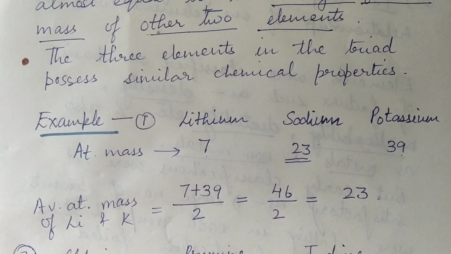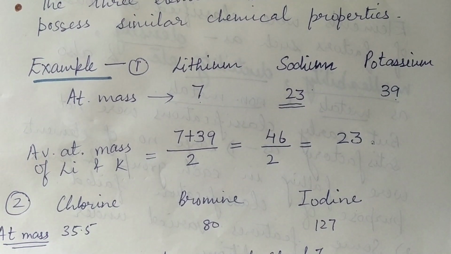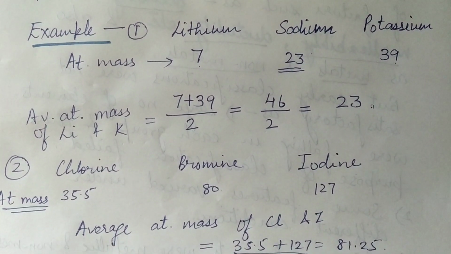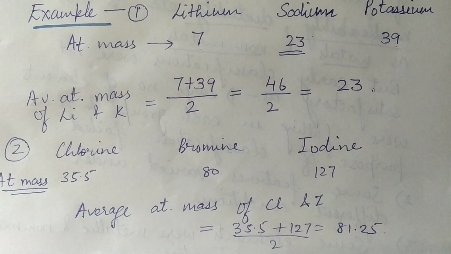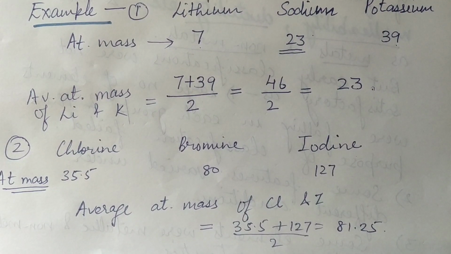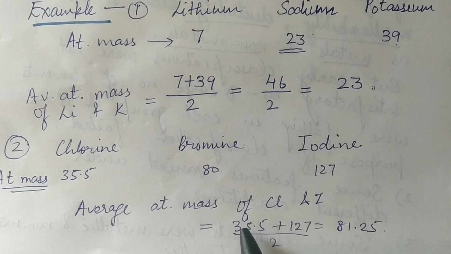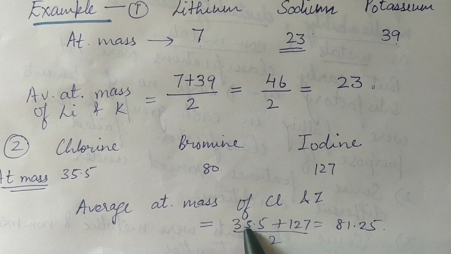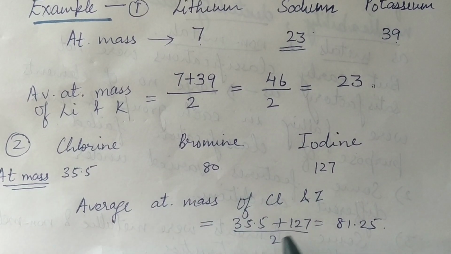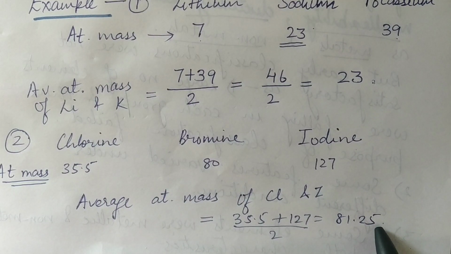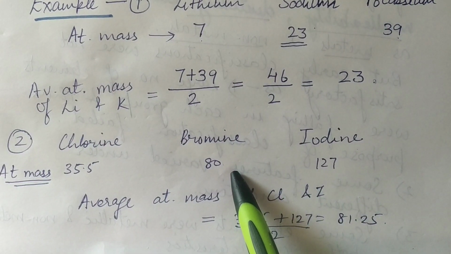One more triad we are going to see is the elements chlorine, bromine and iodine. Chlorine has atomic mass 35, bromine has atomic mass 80 and iodine has atomic mass 127. Now let's find out the average of chlorine and iodine. If we add the atomic masses of chlorine, that is 35.5, and iodine, 127, and divide it by 2, it comes to be 81.25, which is approximately equal to the atomic mass of bromine, that is 80.